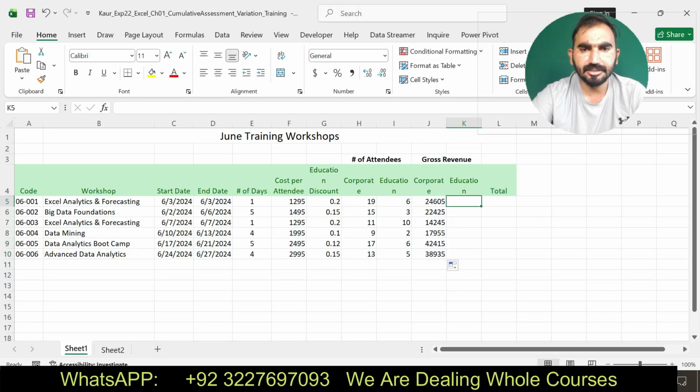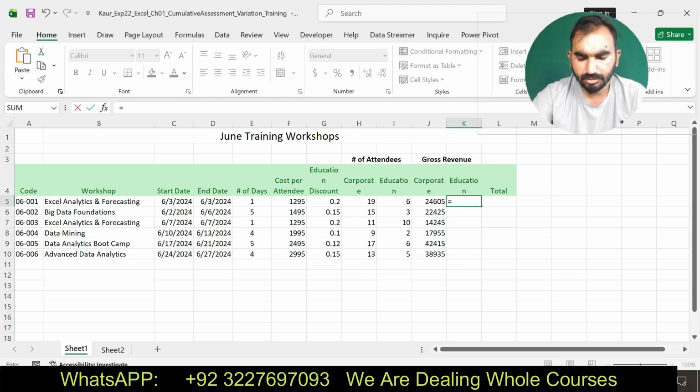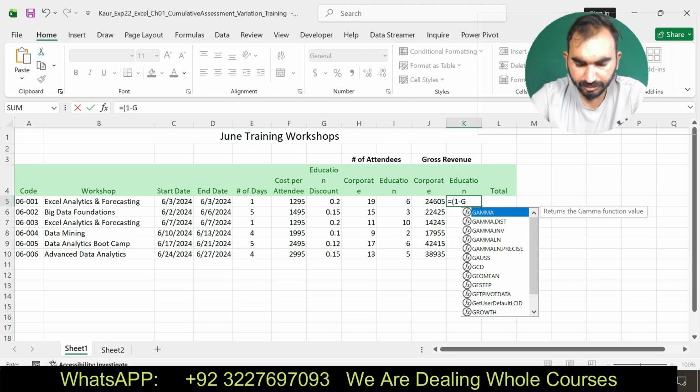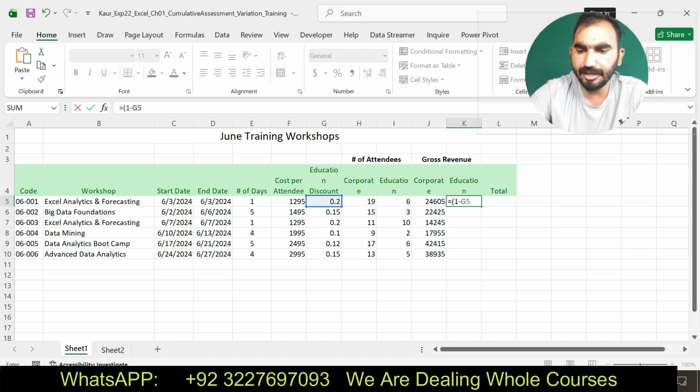Education discount rate equal to 1 minus G5 and divide this. Here you can see I am going to enter a formula according to the instruction.